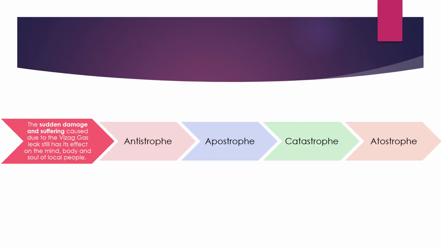The sudden damage and suffering caused due to the Vizag gas leak still has its effect on the mind, body and soul of local people. So what we need to do is replace one word for sudden damage and suffering caused. Such a damage that is very sudden is termed as catastrophe. So catastrophe will be the correct option.